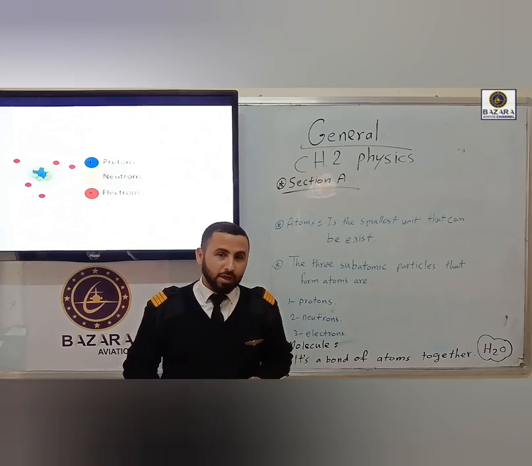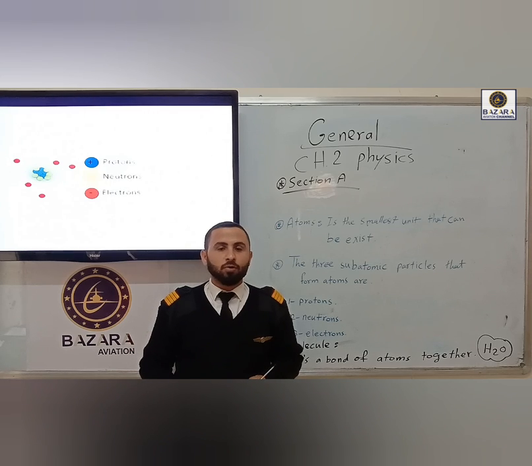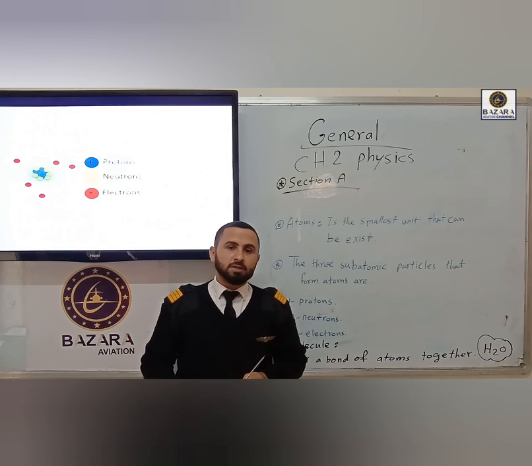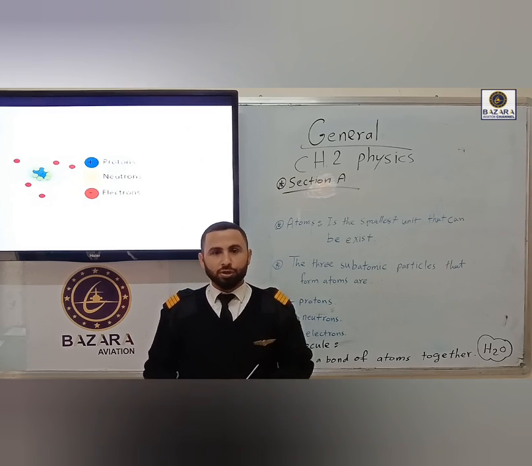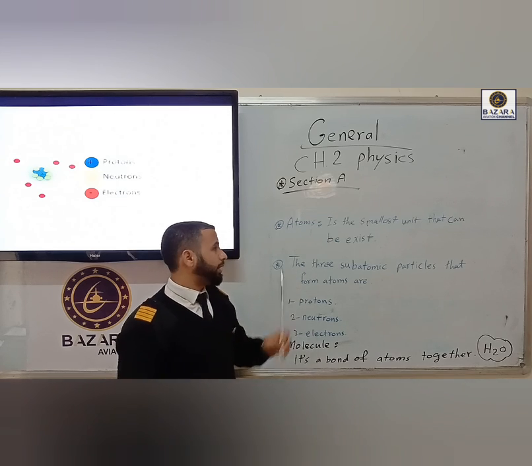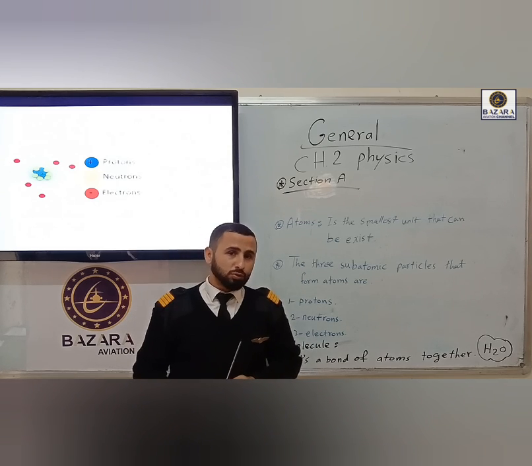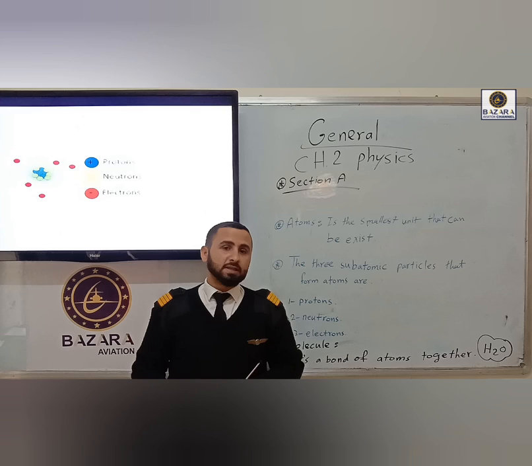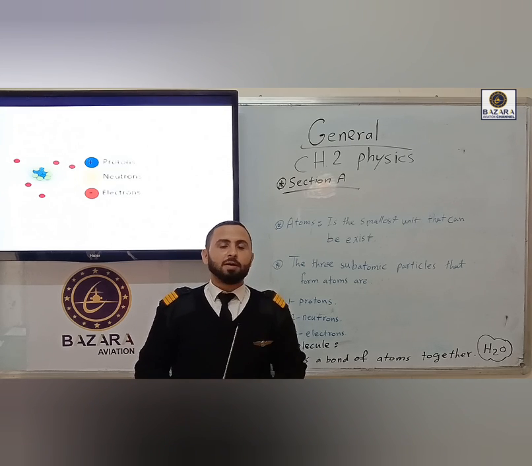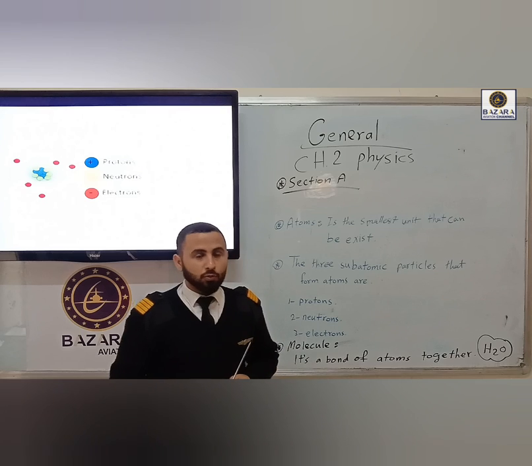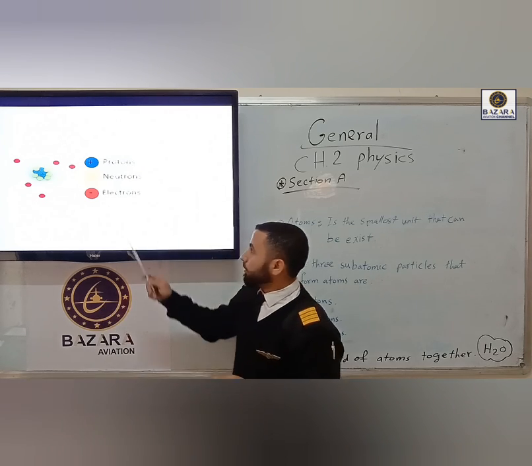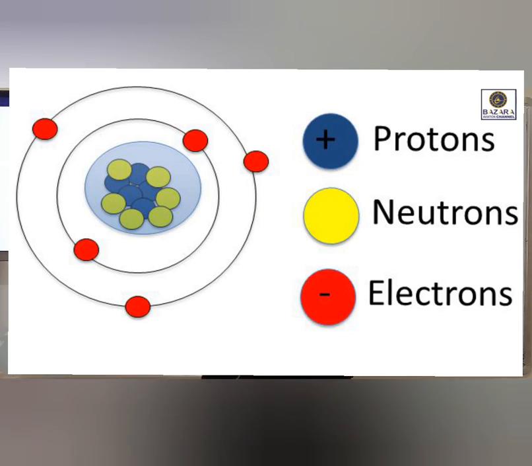Kinetic energy is the second type of energy, and it is the energy of motion. What about the atom? The atom is the smallest unit that can exist, and the atom consists of three subatomic particles. What are they? The proton, neutron, and electron.